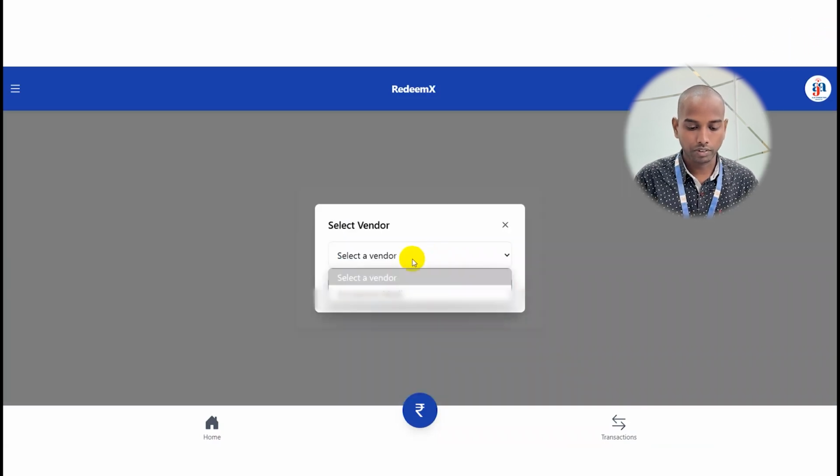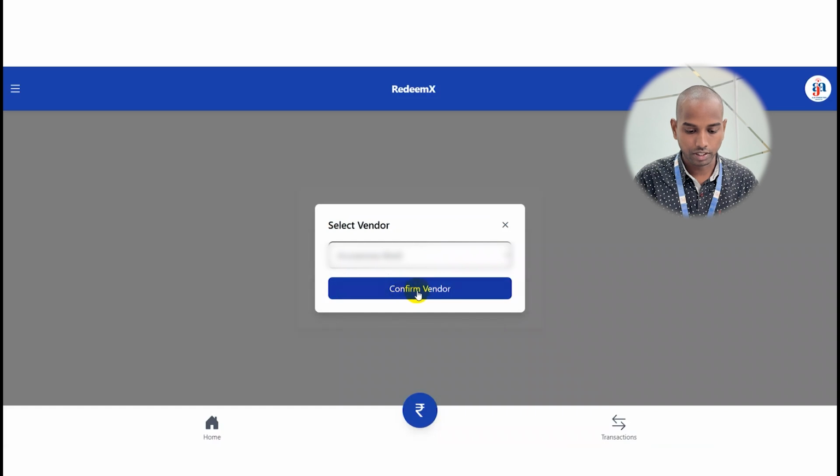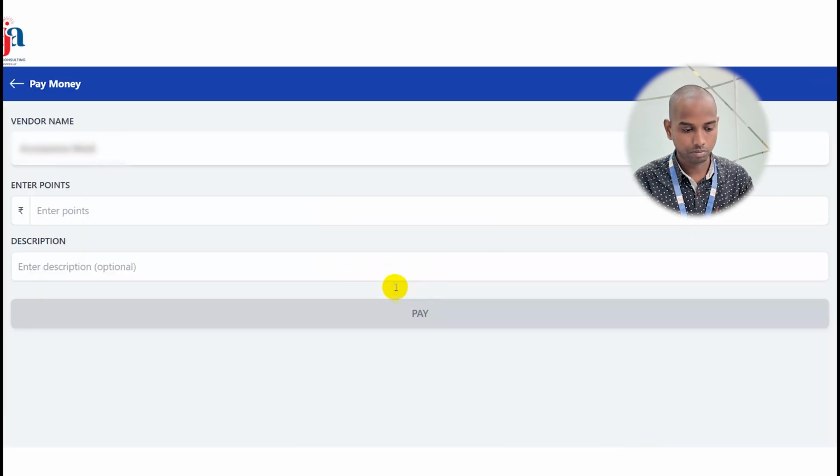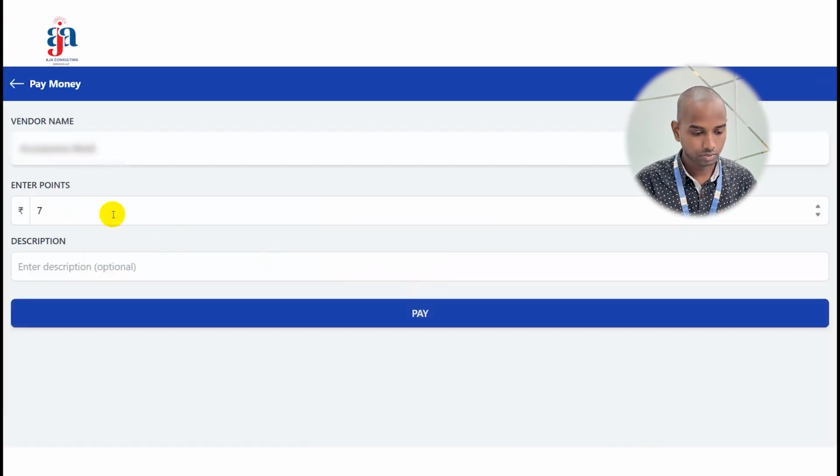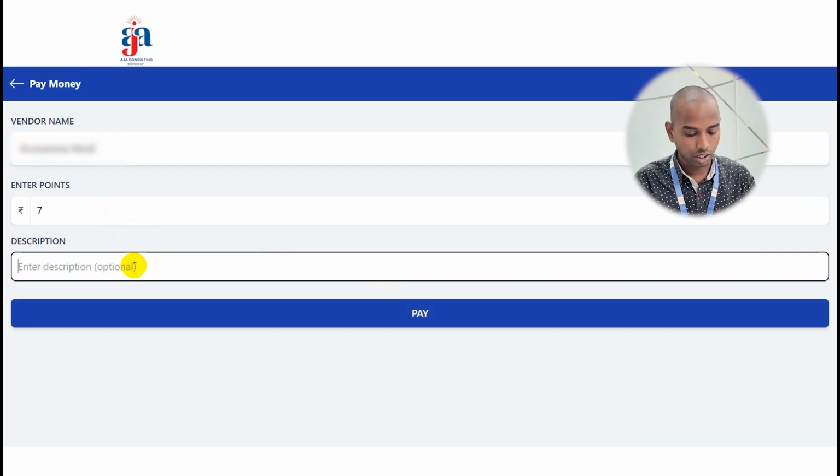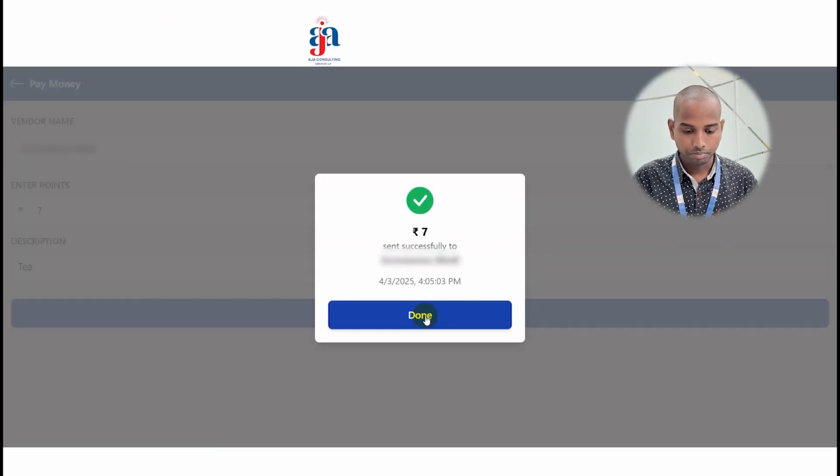Right now we have only one vendor. I am selecting the vendor and confirming the vendor, entering the money, 7 rupees. Description is optional. I am entering a description. Pay. Payment completed.